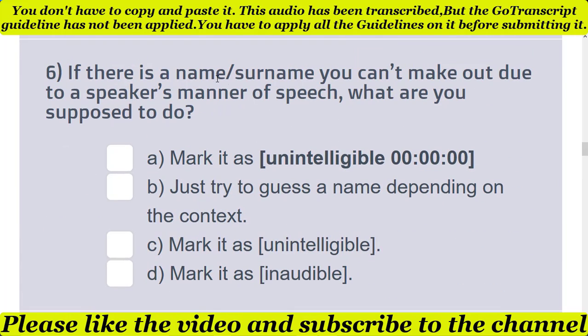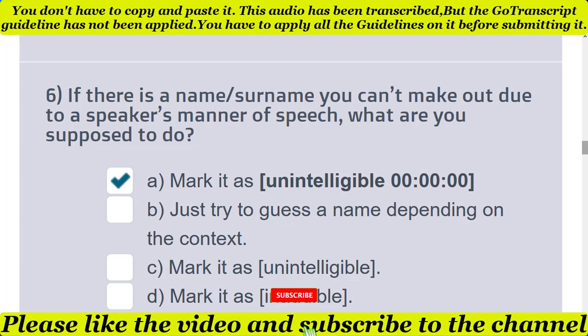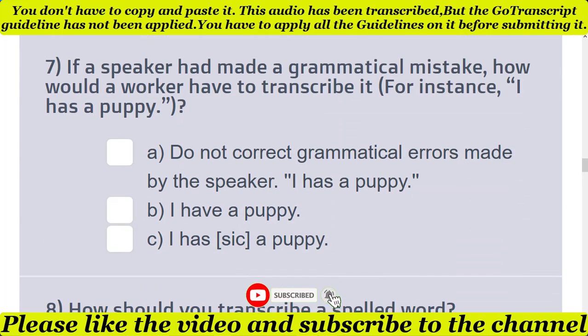The sixth question is, if there is a name you cannot make out due to the speaker's mumbled speech, what are you supposed to do? There are four different options, and the correct option is the first one: mark it as unintelligible and then the timestamp. If you have any doubt related to this question, you simply read the transcription guideline, you get the answer to this question and you clear the doubt as well.